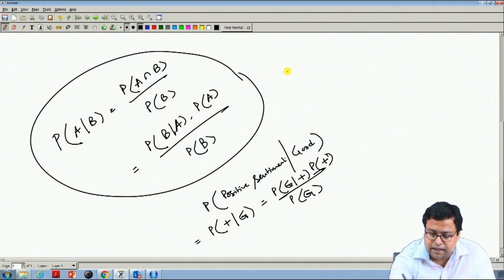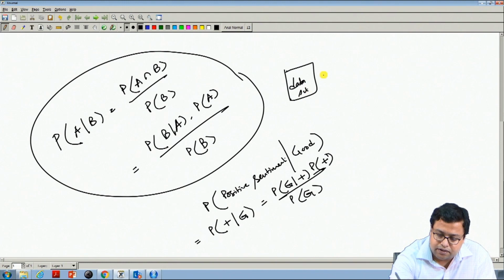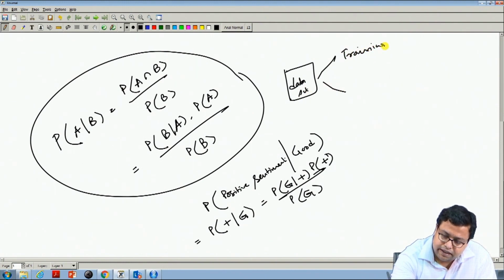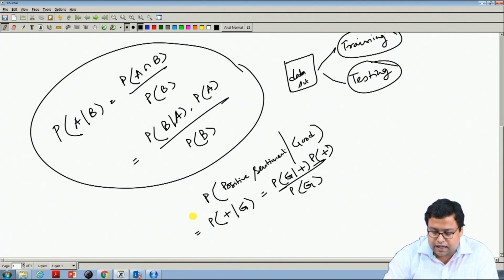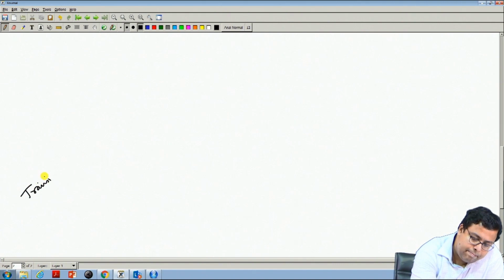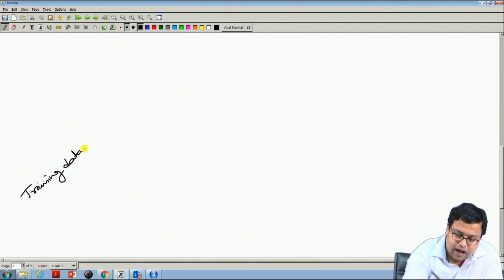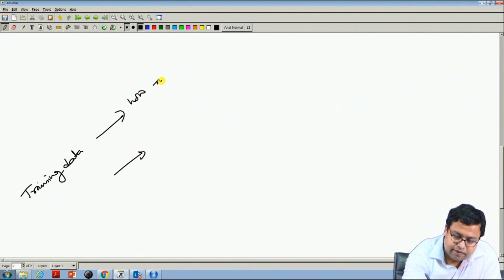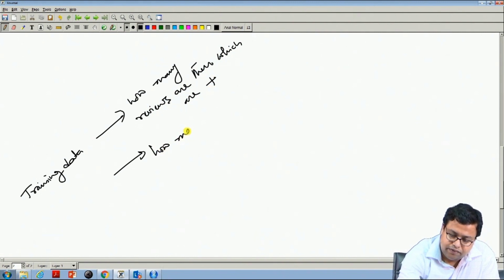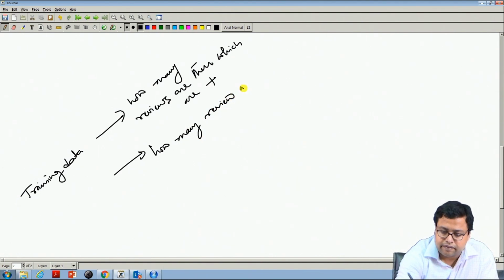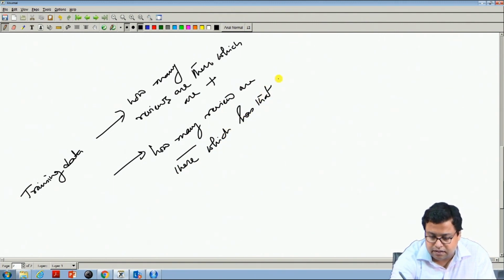Now, if I have a data set and I break it into training and testing, then from the training data I can have an idea of how many reviews are there which are positive, and I can also get an idea of how many reviews are there which have the word good.